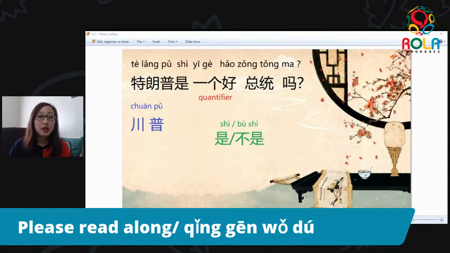Here, if you want to say yes, you say 是. But if you want to say no, a common mistake a lot of English speakers would make is they would say 不. That is not how you answer a question. You say 不是. 不 means no, but if you want to say no, not correct, you say 不是. So 特朗普是一个好总统吗？ Make sure to write your answers down below.